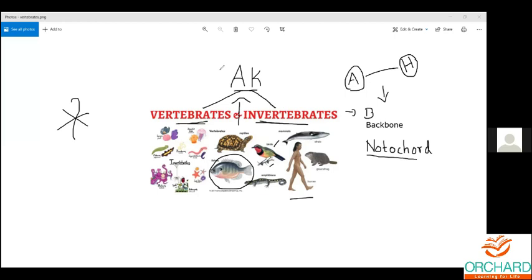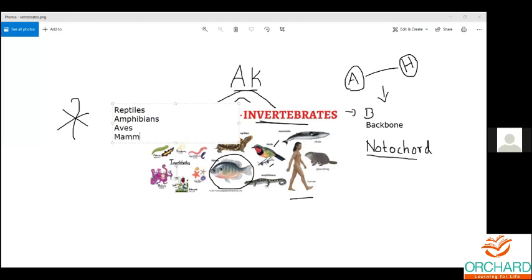Birds are called Aves. Okay, so it's like this. Amphibians first, reptiles, then comes the amphibians. Along with the amphibians, you have Aves and mammals.